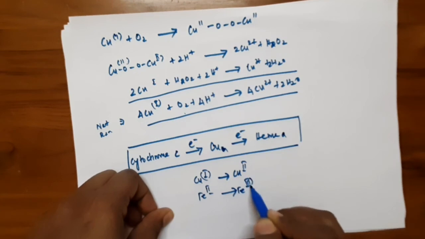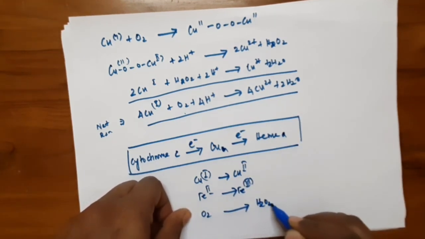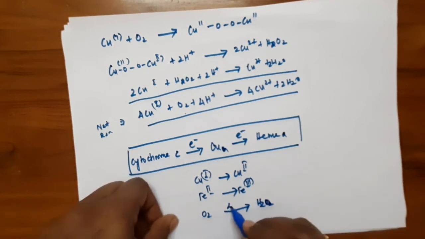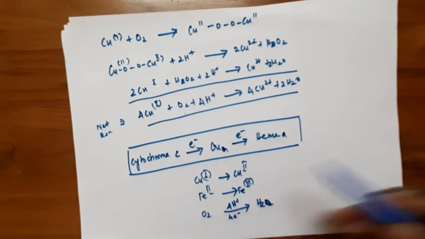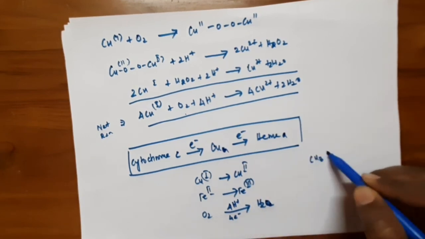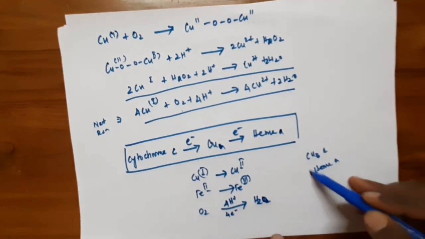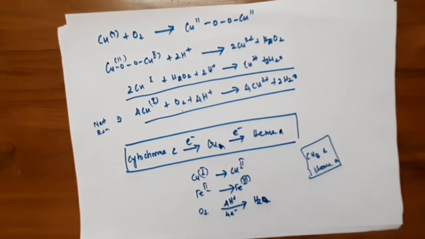But oxygen gets reduced to water in the presence of 4 protons and 4 electrons. The protons are pumped by the inner mitochondrial membrane, which contains copper B and heme A, so it pumps the 4 protons and provides the conversion.